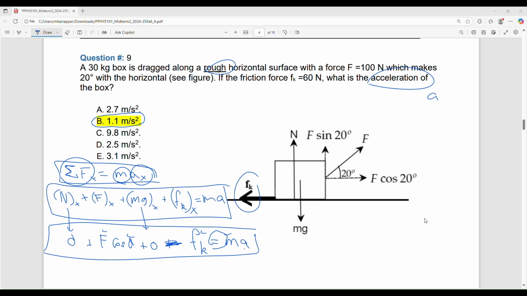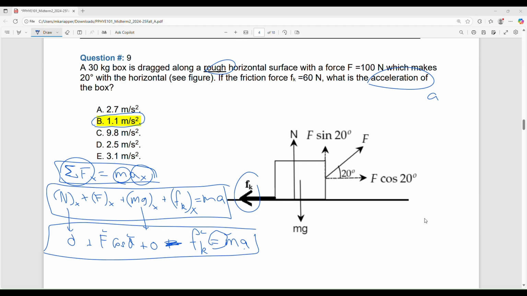Right, so N is in the y direction, so it has no component in the x direction. N cosine 90, cosine 90 is 0. So the x component of N is 0. The x component of F is F cosine theta. The x component of mg is also 0 because it is in the negative y direction, still in the y direction. The x component of f is negative f because it is to the left. Our positive x direction is to the right.